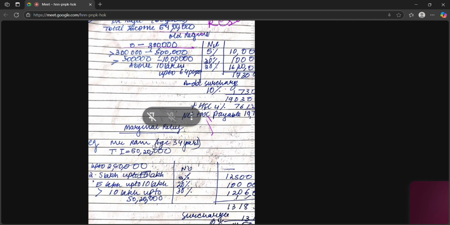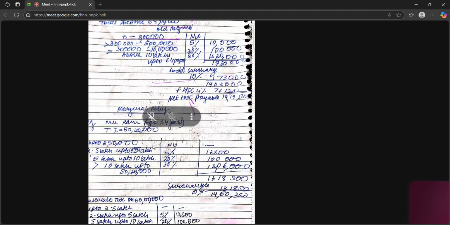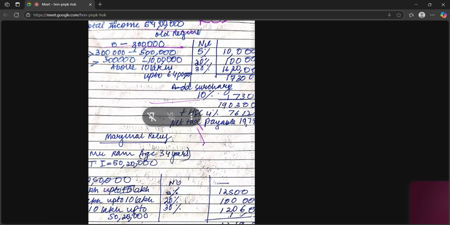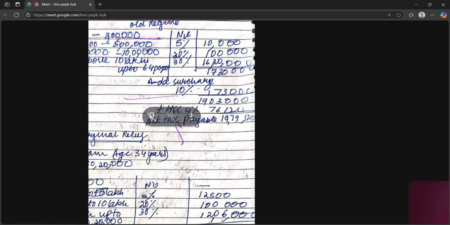Then the next 5 lakh to 10 lakh is 20%, which means 10 lakh minus 5 lakh, which is 5 lakh, and 5 lakh at 20% is 1 lakh. Then above 10 lakhs but up to 64 lakh, which means 54 lakhs into 30%, which is 16 lakh 20,000, plus 1 lakh plus 10,000. We get 17 lakh 30,000.